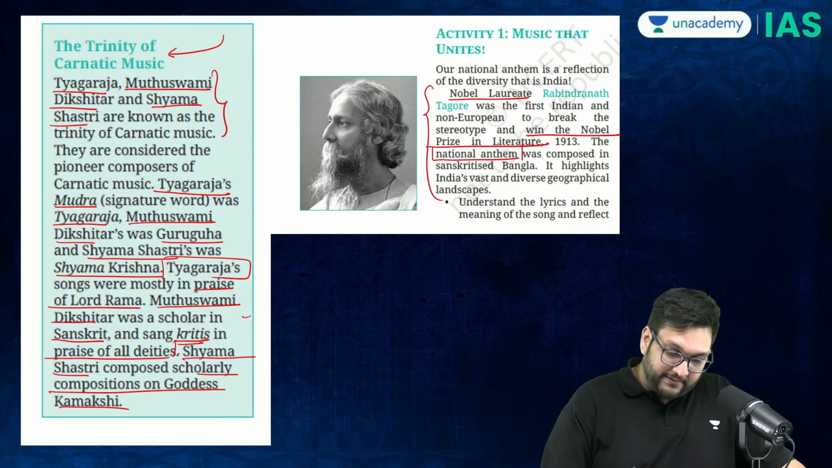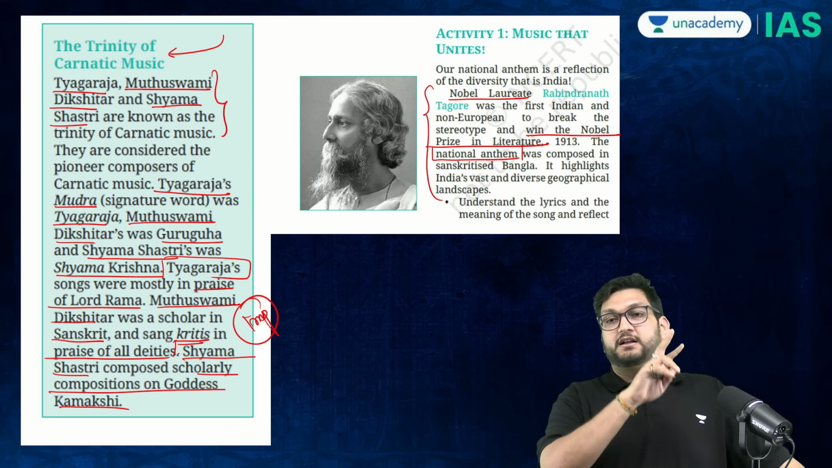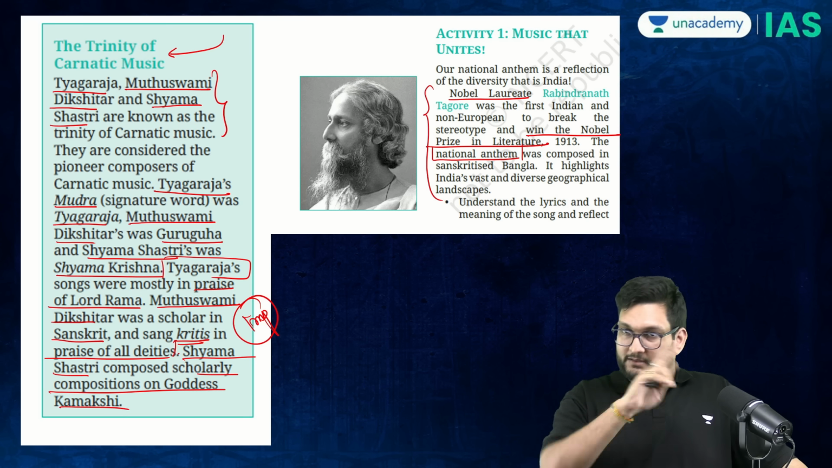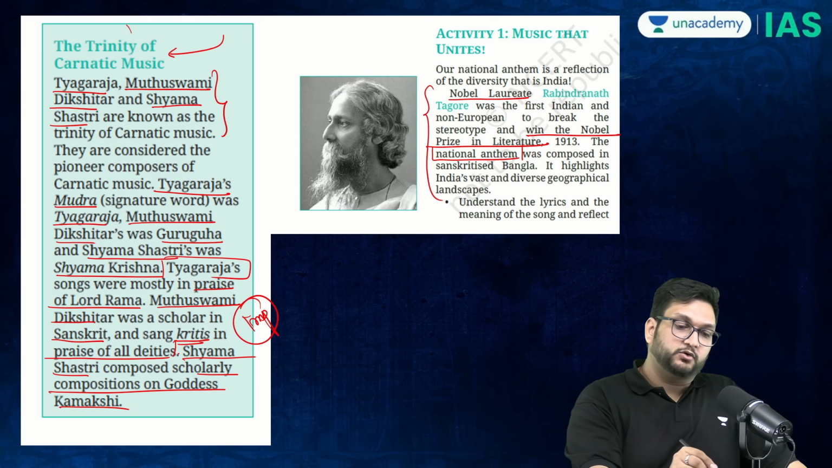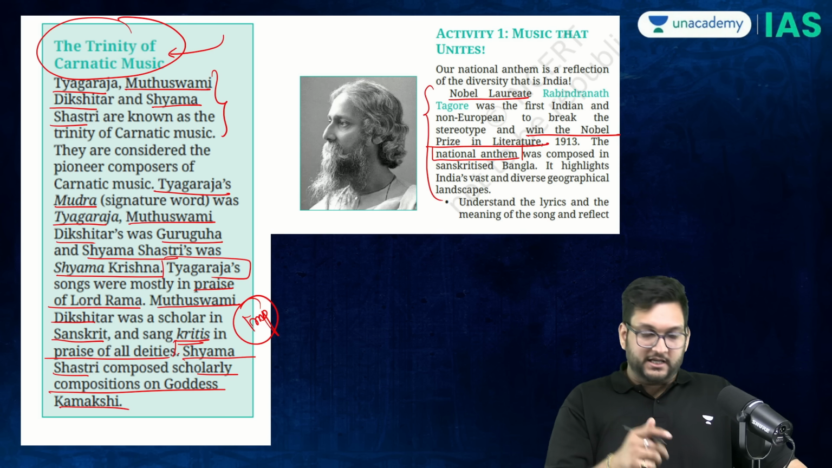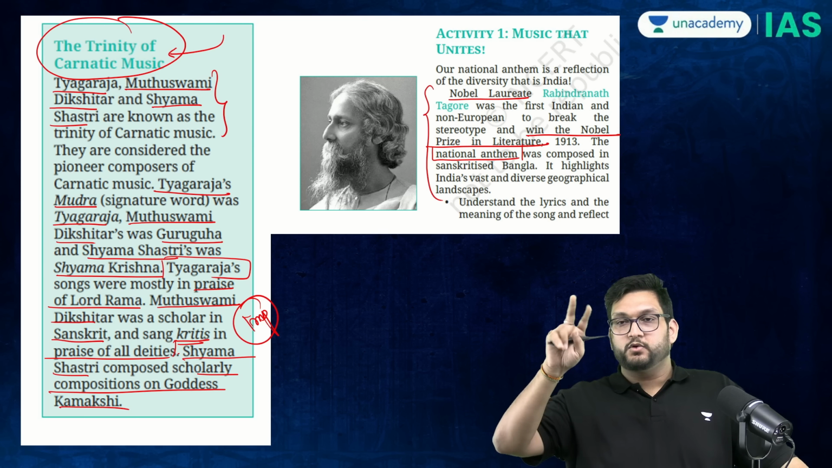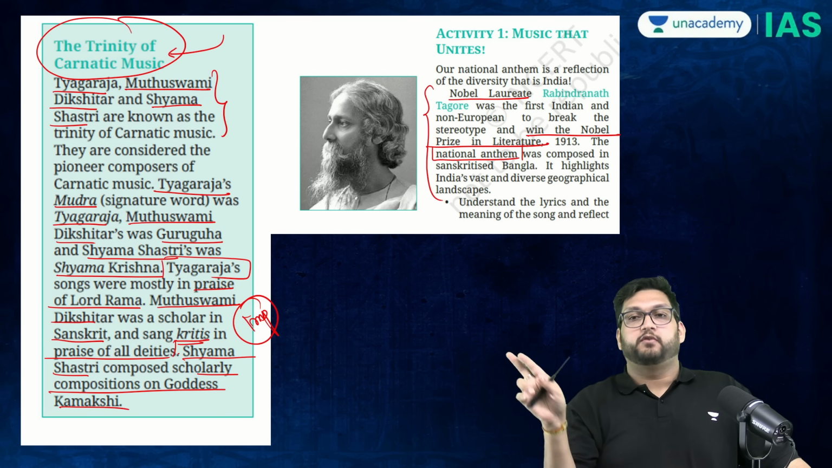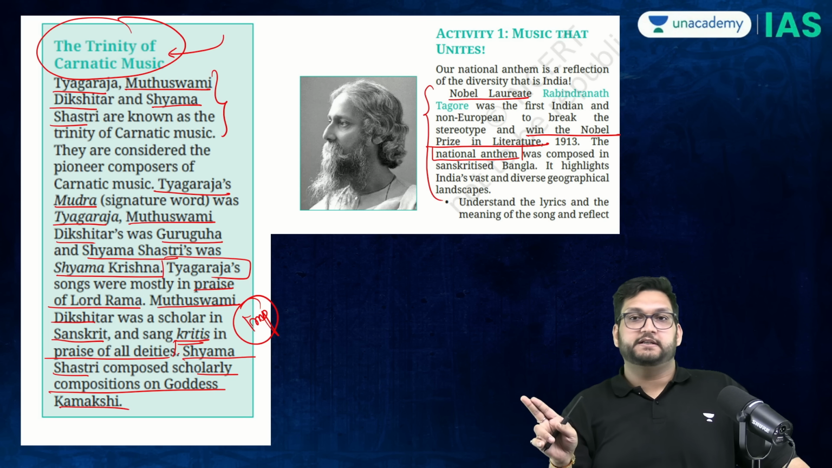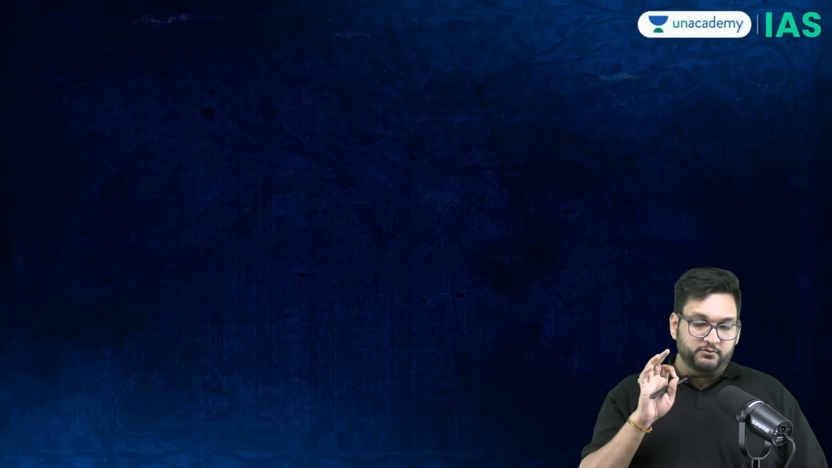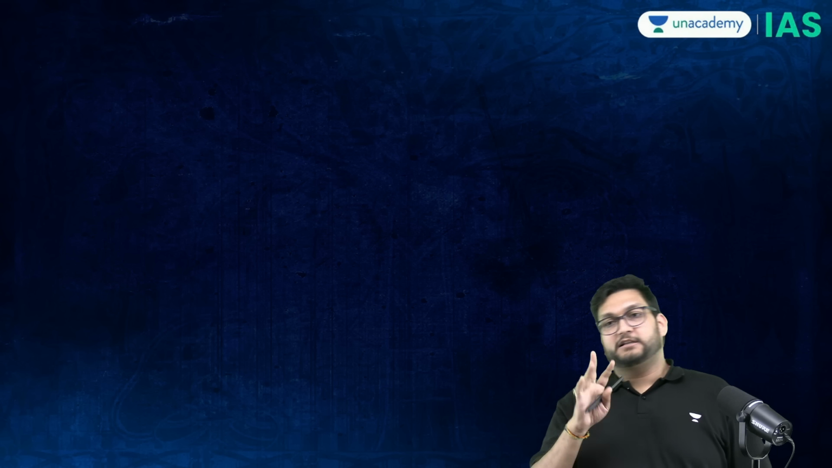Now, this is a very important set. We can get straightforward questions out of this. Either match the following, or they can ask you who are the Trinity of Carnatic music, or they can give you the names of these men in the text itself, or they can also ask what they are known for, what their area of expertise is. That way, the music section of this book has a lot for us.